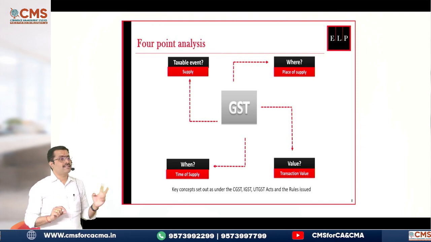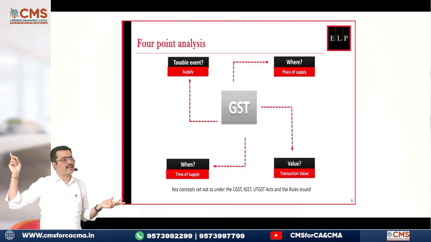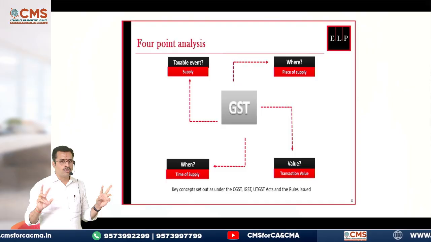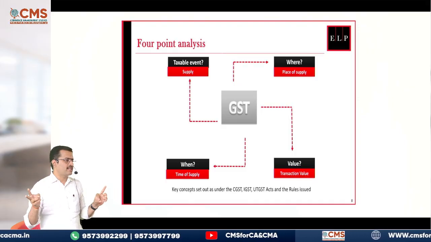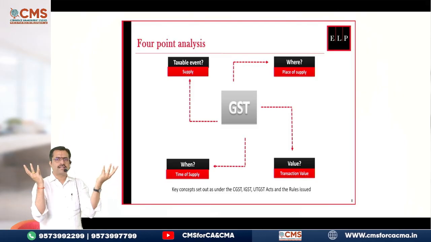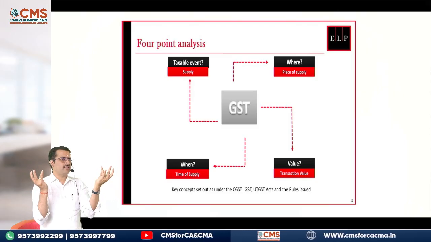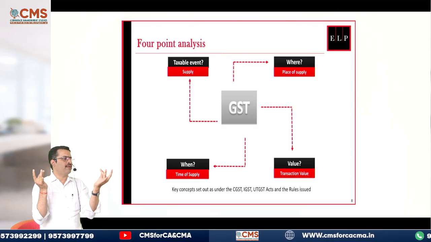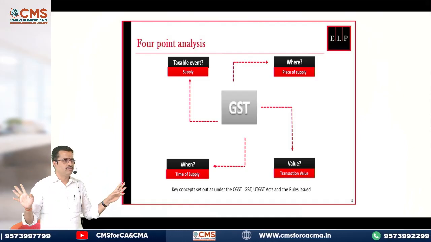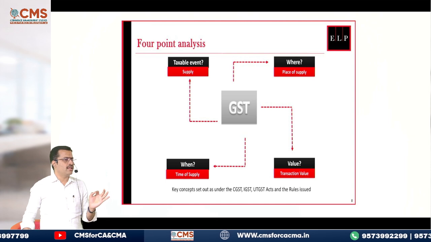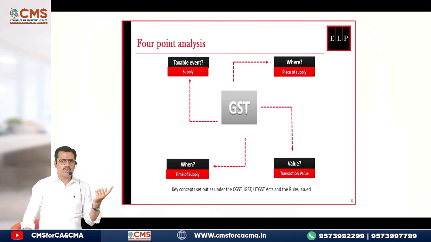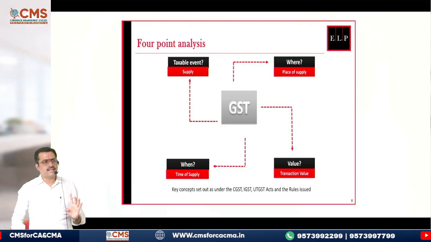But the first subsections, 12 subsection 1 and 2, and 13 subsection 1 and 2, are slightly different. 12 subsection 3, same; 13 subsection 3, same. 12 subsection 4, same; 13 subsection 4, same. 12 subsection 5, same; 13 subsection 5, same. 12 subsection 6, same; 13 subsection 6, same. Over. The only thing we have to learn properly is 12 subsection 1 and 2, and 13 subsection 1 and 2. So let's see what is the time of supply of goods.